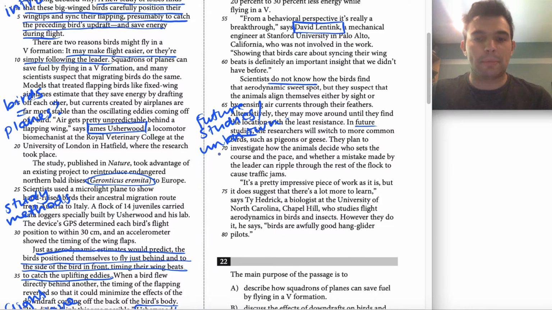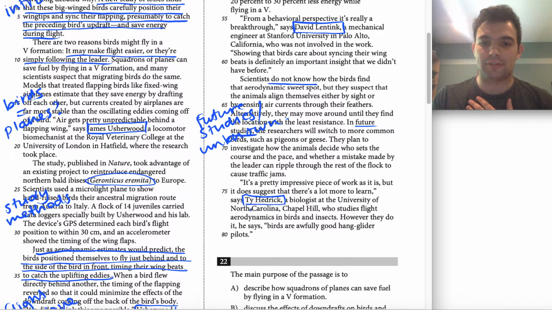Now, we can jump down to the last paragraph and our final box for Ty Hedrick. And similar to paragraph 6, this paragraph doesn't really go beyond a quote from Ty Hedrick. So again, I'm going to leave a main idea off. That's a strategy that I'm choosing to do to save myself a little time, relying on the fact that if they're asking me about this quote, they'll probably mention Ty Hedrick by name.